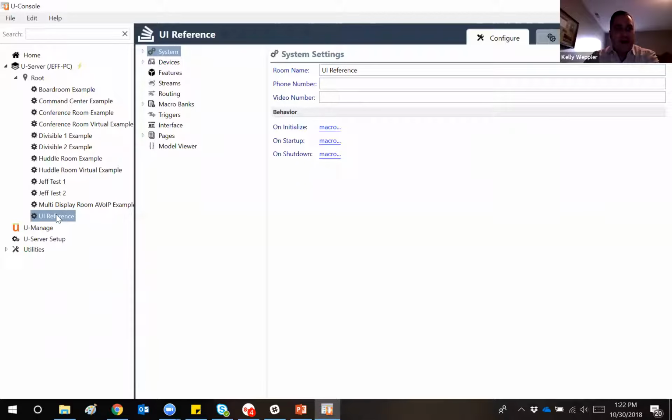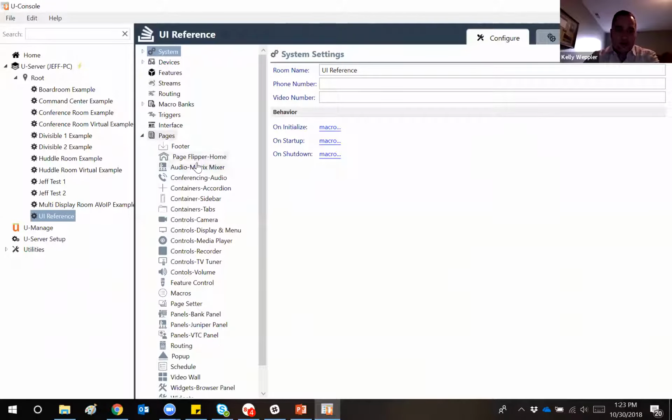The UI reference file or model file is actually a really good model file that you can use to better understand our components. So even after maybe reading the component reference guide, if you still want some more real world scenarios to help you better understand what the components do, you could utilize this. We designed it so that for every section or every different type of component category, we've got those broken out here. And then we've got the various components within those different categories contained within this.